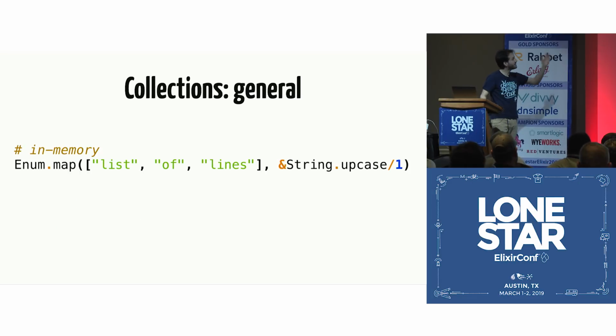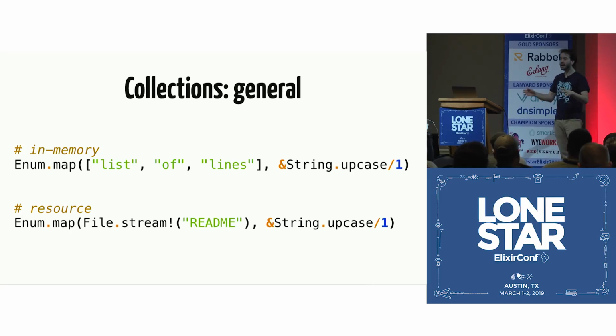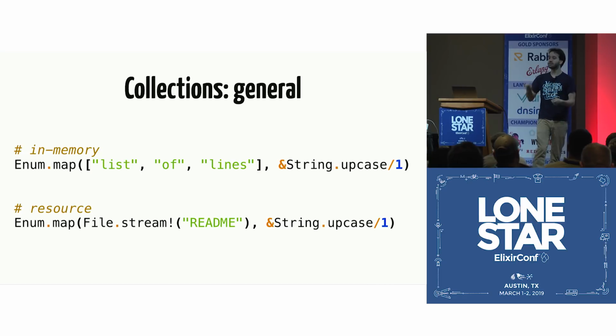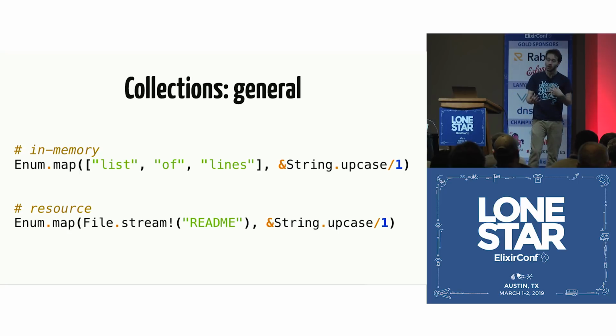Collections are also general, so we can say, look, I have a list of lines, for example, a list of strings, and I want to upcase each string in there. But if the list of lines is in a file, I can just say, look, I have a file stream. What that is going to do is take care of opening the file for you, giving you line by line in the most efficient way possible. And then if there is an error, or if you get to the end of the collection, we close the resource for you. We take all the burden of doing the resource management or moving the cursors in the file. We do all of it for you. You don't have to worry about it.